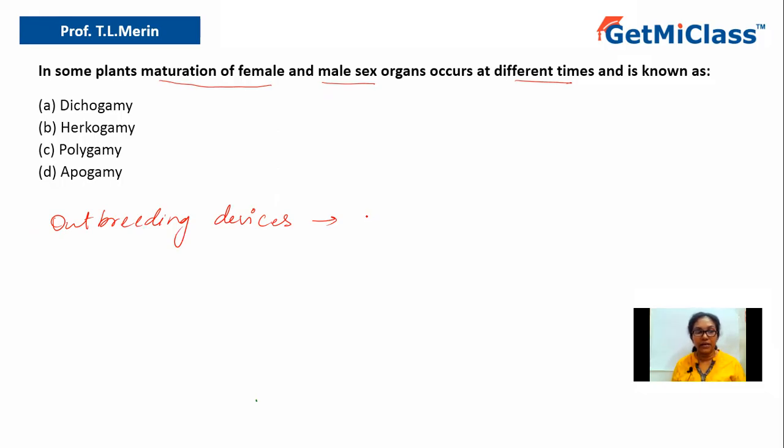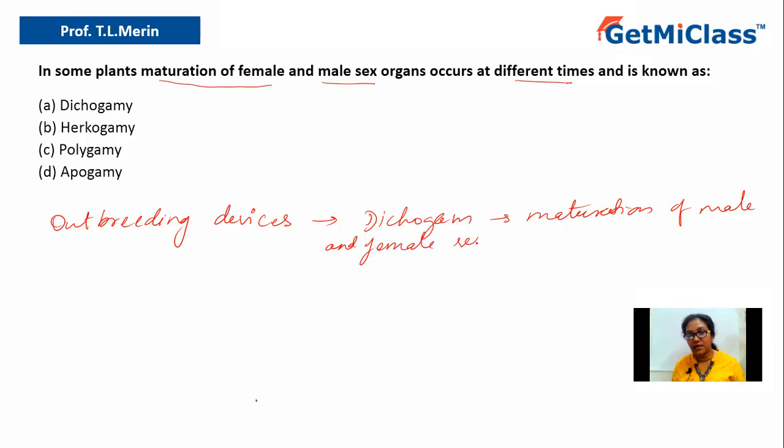The first one we can say is dichogamy, where the maturation of male and female sex organs happens at different times.